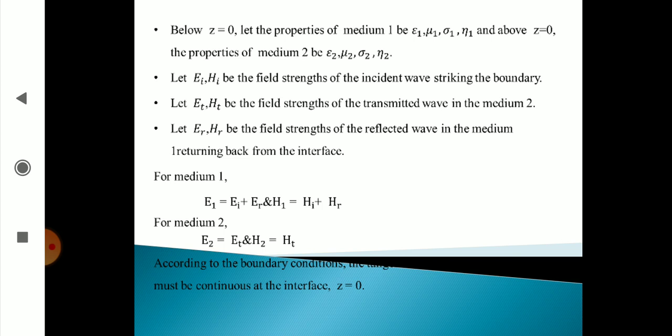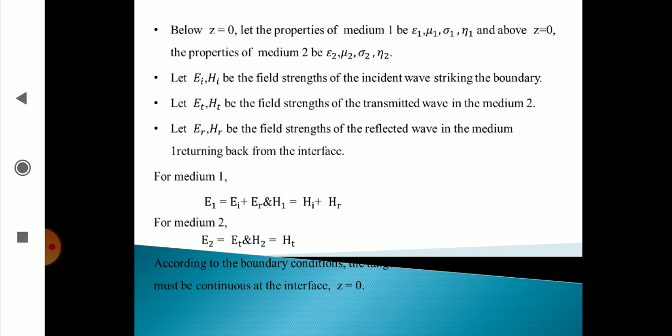Similarly, H1 bar is equal to HI bar plus HR bar. For medium 2, E2 is equal to ET and H2 is equal to HT. According to the boundary conditions we studied in previous videos, the tangential components of E bar and H bar must be continuous at the boundary, that is z is equal to 0.